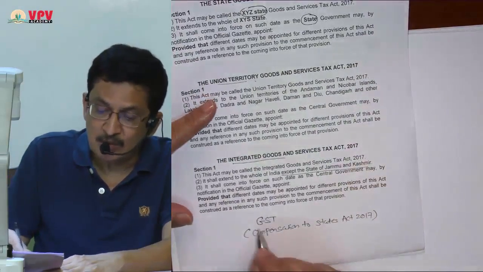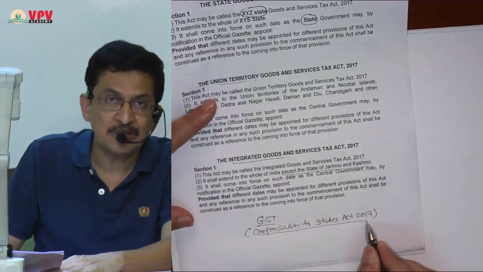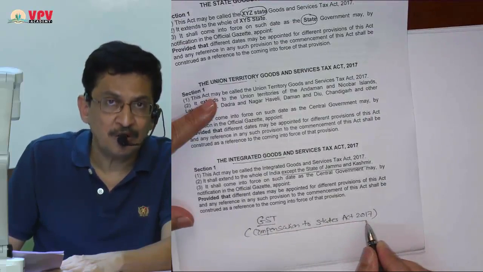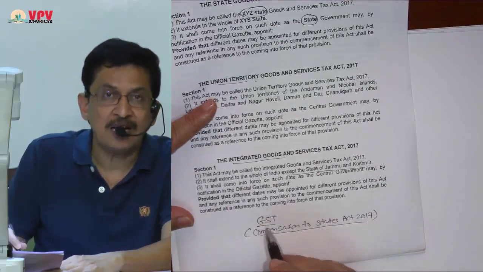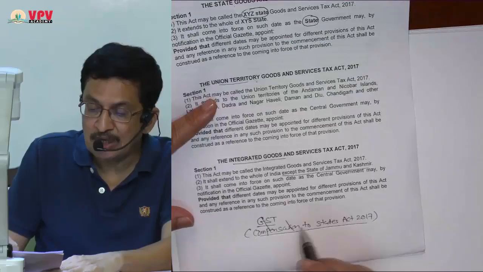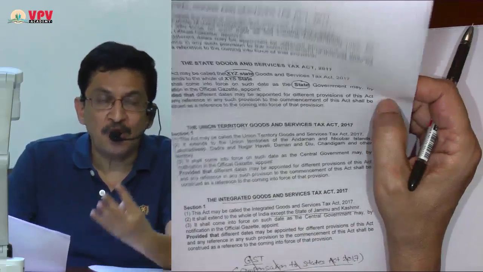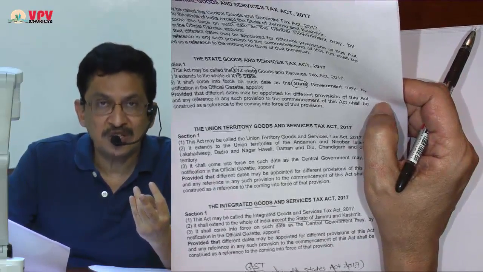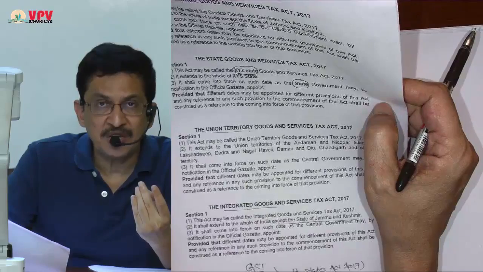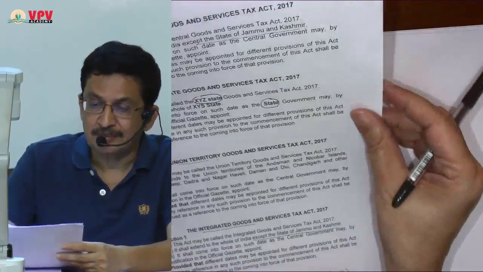As I said, there is one more act, GST Compensation to States Act 2017, but as of now, for November 2017, for 10 marks, it has not been made part of the syllabus, so we are not discussing it. We have basically 4 acts: the CGST Act, the SGST Act, the UTGST Act, and the IGST Act.